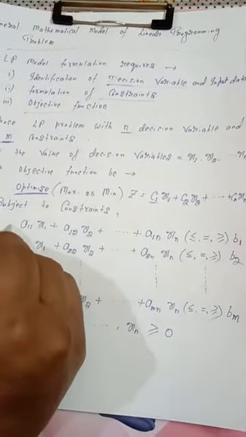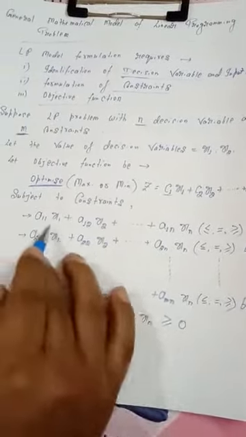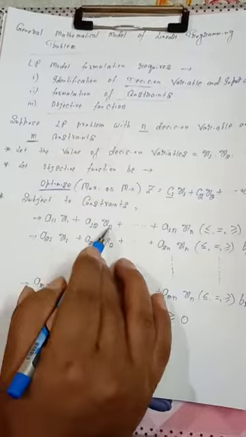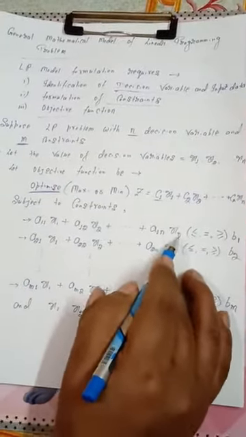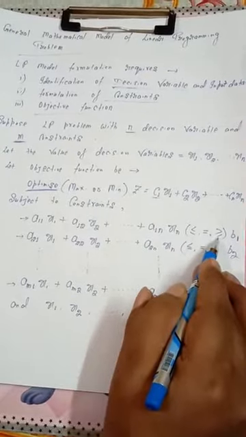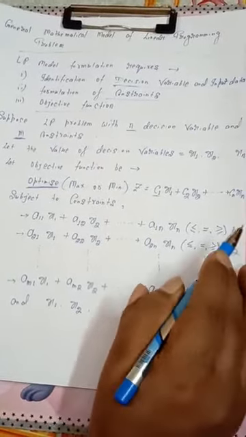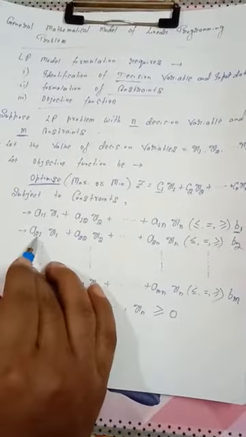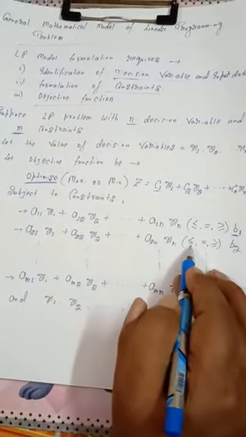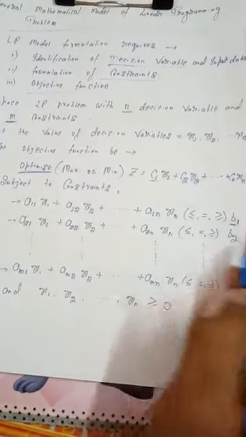They are in the form of equations, and they represent the linear relationship. a11 x1 plus a12 x2 plus up to a1n xn, either less than or equal to, or greater than or equal to, some value b1. Then a21 x1 plus a22 x2 plus up to a2n xn, either less than or equal to, or greater than or equal to b2.